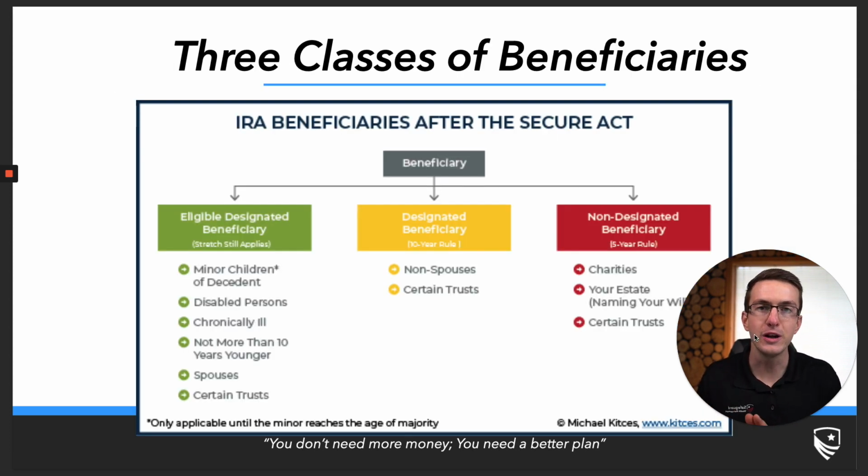Now, the Secure Act created three different classes of beneficiaries. The first class, called an eligible designated beneficiary, still has the capability of using the stretch rule. This would be minor children, your spouse, a chronically ill heir, or an heir that is not more than 10 years younger. Now, outside of your spouse, the most common beneficiary class is going to be a designated beneficiary. The designated beneficiary is subject to this 10-year distribution rule. The reason this is the most common beneficiary class is because all non-spouses that don't fit the description of that eligible designated beneficiary class are in this designated beneficiary class, meaning, again, they're subject to that 10-year rule.